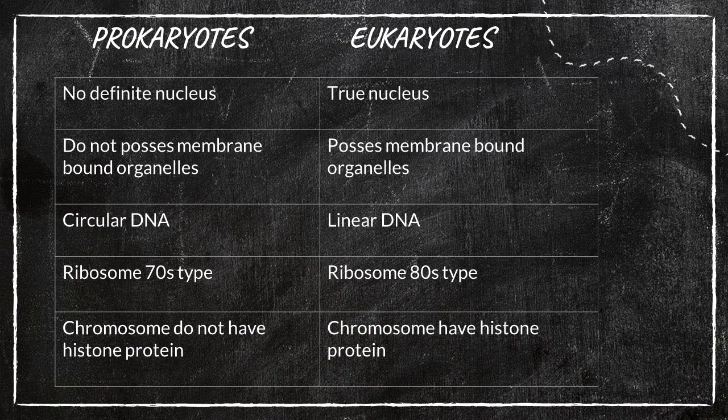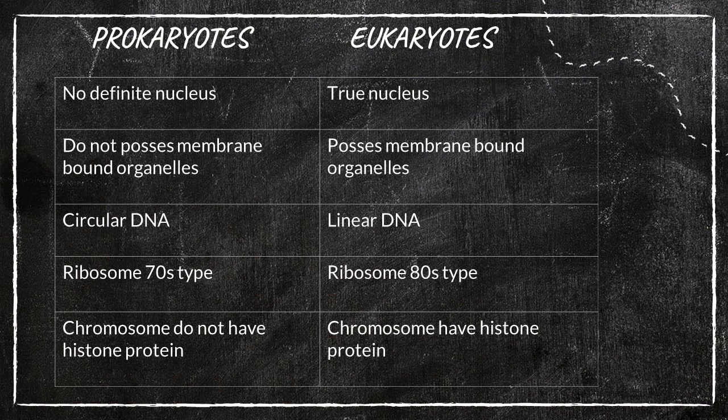Linear DNA. Okay. Then prokaryotes: ribosome is there. Among the membrane-bound organelles, ribosome is there for prokaryotes. But there are various types of ribosomes available. Especially for prokaryotes, the 70S type of ribosome is there. But eukaryotes have the 80S type of ribosome. Is it clear? Okay. Then one more difference. The chromosome does not have histone protein. Chromatin reticulum becomes chromosome, right? The chromosome contains histone protein.